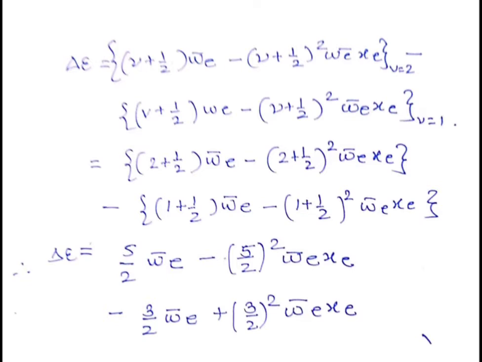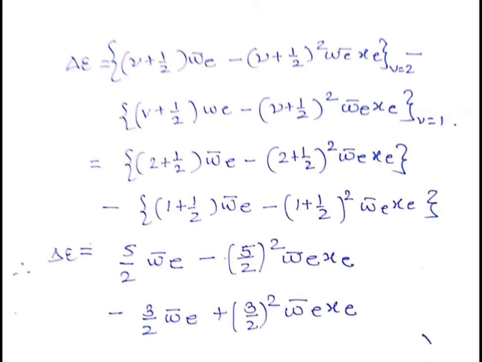And we have to calculate the change in energy. So, change in energy delta E is equal to, we know the equation of the energy. The energy of the vibrational state can be calculated by using just this equation: (v plus half) omega bar e minus (v plus half) bracket square omega bar e xe.